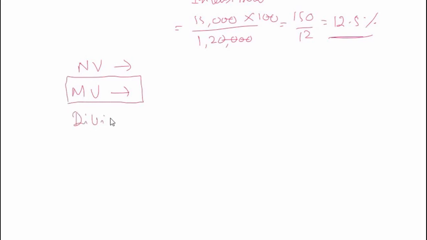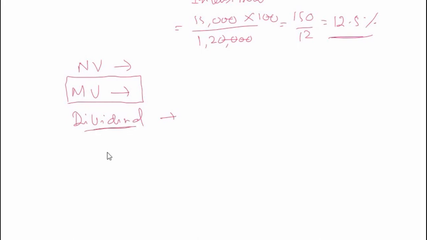Then dividend. You are a partial owner of the company, you are the shareholder. The company also distributes a portion of the profit that it makes to you. That is known as the dividend.